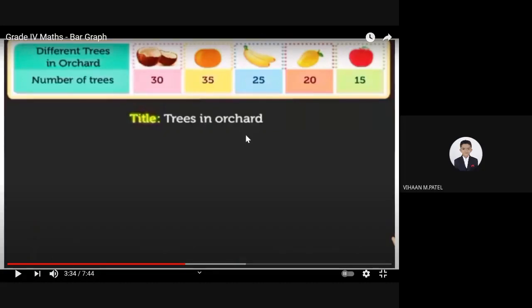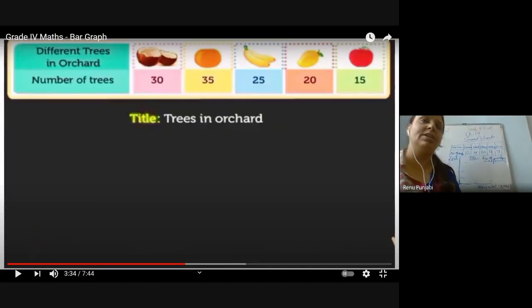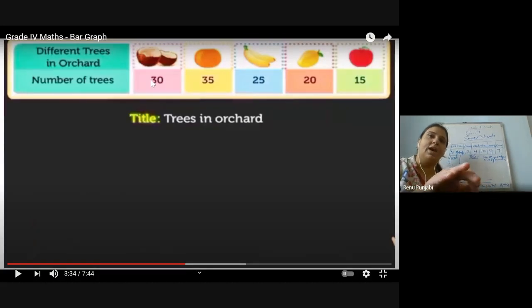Now please see here. Now the next table is given to us. Different trees in the orchard. Now we have to make how. I will stop. Please mute your mic, everyone. Ayush, your mic is on.